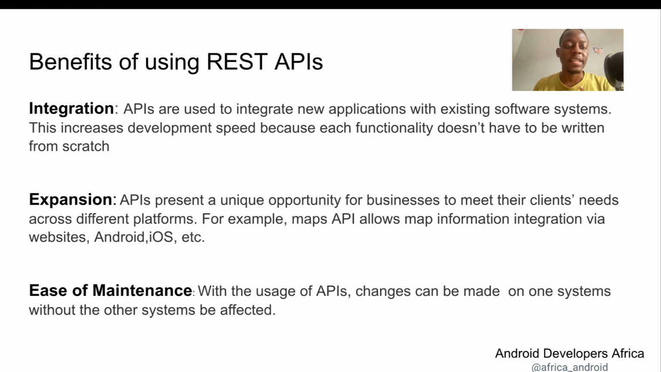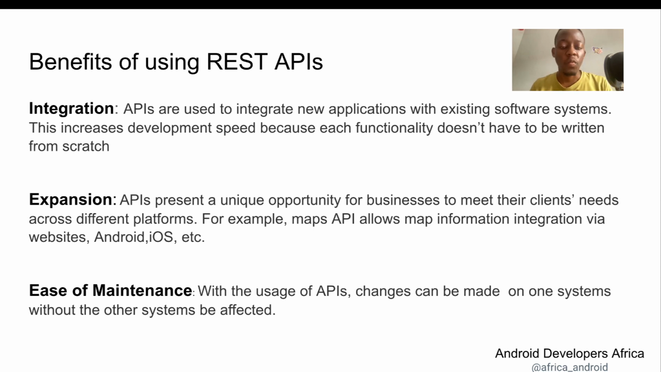Now the second one is expansion. APIs present a unique opportunity for businesses to meet their client needs across different platforms. For example, your API can be used on the web, on Android, on iOS, and different kinds of applications can use your API. So this helps you to expand. No new code is required, so you can expand.